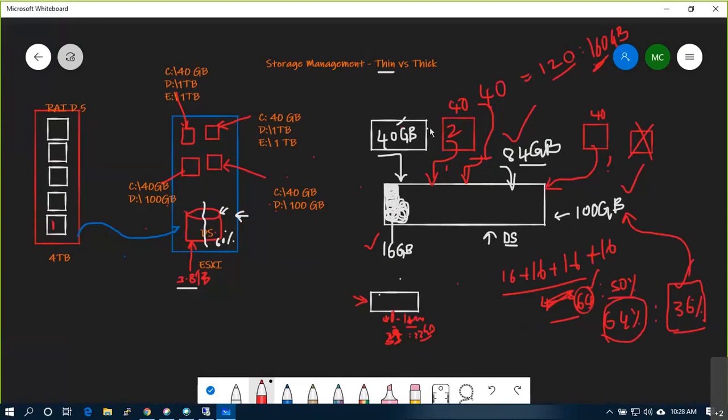If all the 4 customers start putting the data, how much additional space do you require? As per the promise, 60. But you over provisioned.